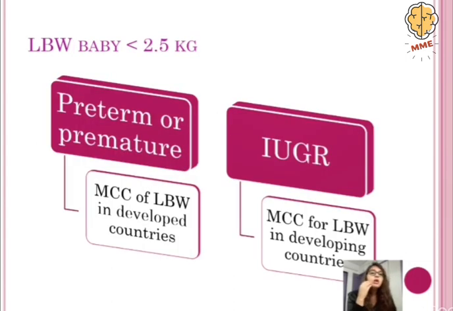So low birth weight babies, that is less than 2.5 kg weight, can either be preterm or premature, or they can be IUGR babies. IUGR babies are the most common cause of low birth weight babies in the developing countries, and preterm or premature babies are the most common cause of low birth weight babies in the developed countries.